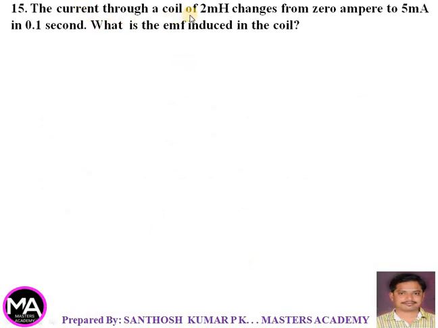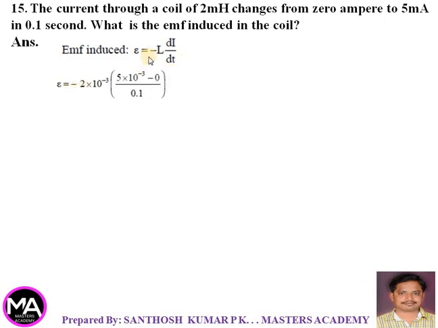15th one, the current through a coil of 2 millihenry changes from 0 ampere to 5 milliampere in 0.1 second. What is the EMF induced in the coil? The expression for EMF induced is given by E is equal to minus L into di by dt. So E is equal to minus L is 2 millihenry, 2 into 10 to the power of minus 3, and current changes from 0 to 5 milliampere, that is 5 into 10 raised to minus 3 minus 0, by 0.1 second. So it is minus 100 into 10 to the power of minus 6. It is nothing but minus 1 into 10 raised to minus 4, or it is 0.1 millivolt. You can write the negative sign or you can neglect the negative sign here.